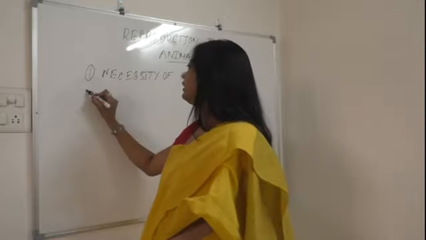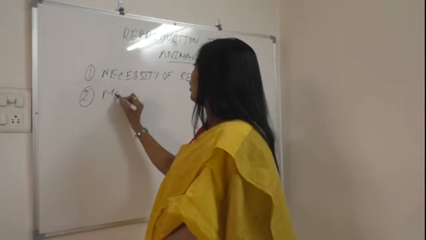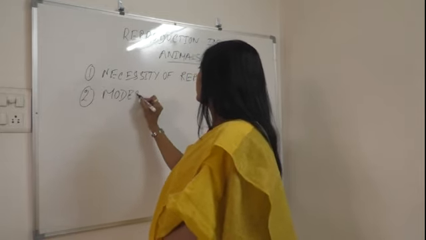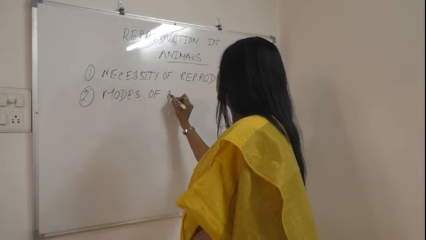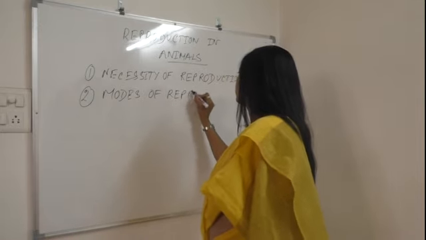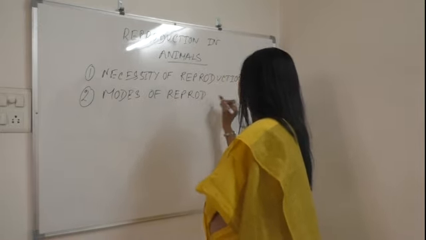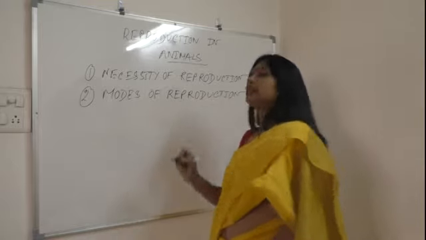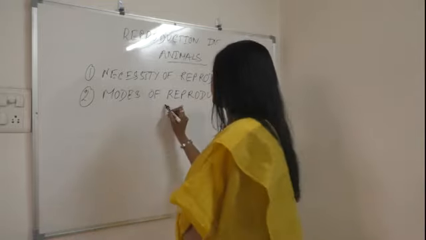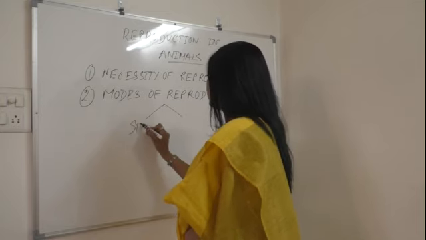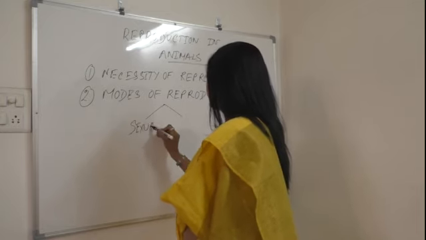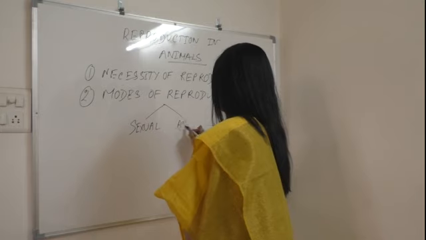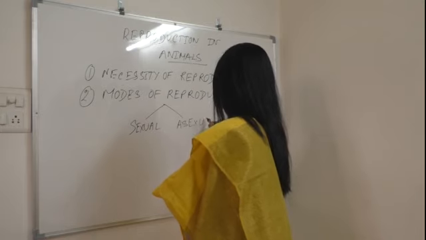Next, we will cover modes of reproduction. There are two modes of reproduction. One is sexual and another is asexual.